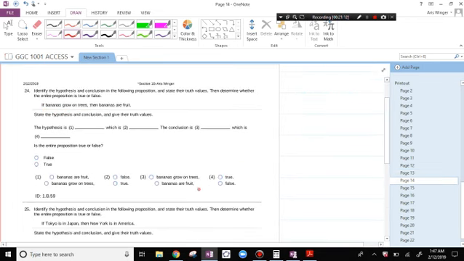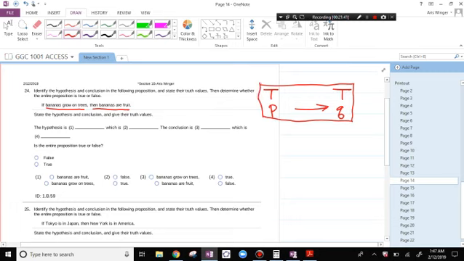Identify the hypothesis and conclusion in the following proposition and state their truth values. Then determine whether the entire proposition is true or false. If bananas grow on trees, then bananas are fruit. If you have a proposition P implies Q, and P is true and Q is true, then the entire statement is true.